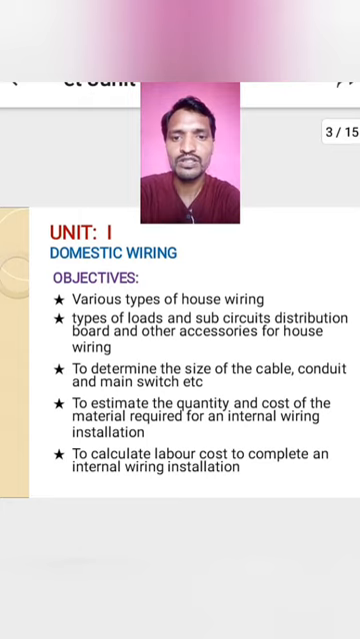Next, to calculate labor cost to complete an internal wiring installation. For house wiring we are going to calculate the labor cost. We should be aware of labor cost. By knowing the labor cost and the number of working days, we are going to take a contract for a domestic house wiring.